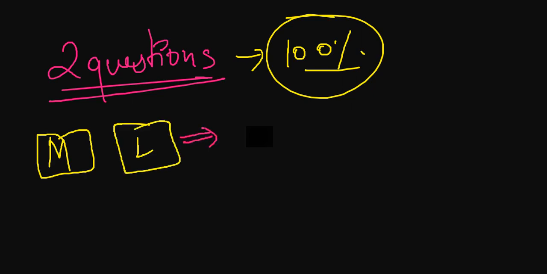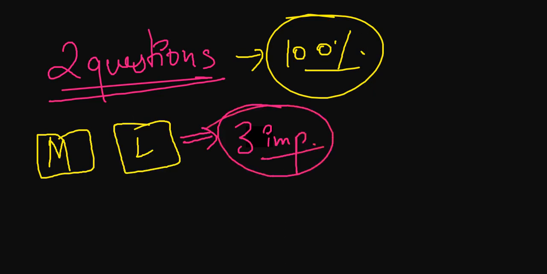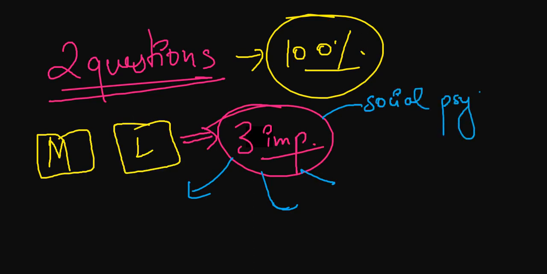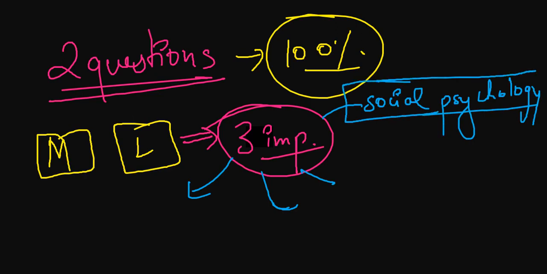Alright, moving ahead, we will discuss the three important theories that are going to come from your topic, social psychology. In each and every examination, these three theories are asked repeatedly, continuously.